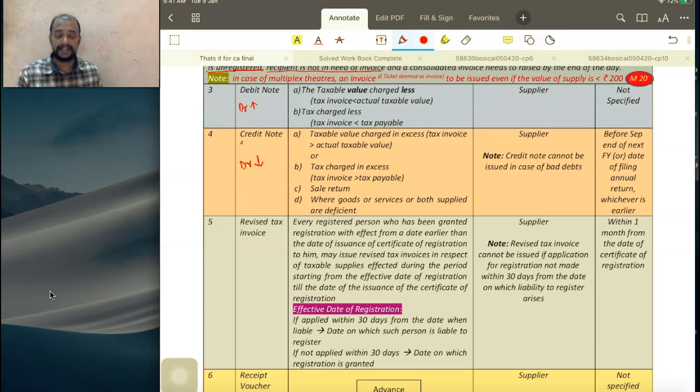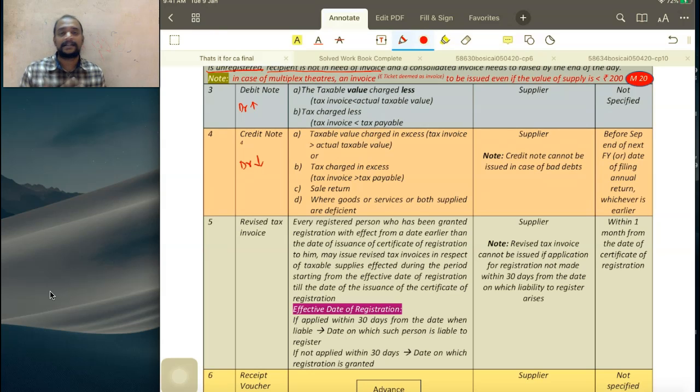And that's what is given here. The taxable value charged is less. What does it mean? You need to charge additional value, so give a debit note. Tax charged is less. Rather than collecting 12%, you collected 5%. So for collection of the additional tax, you give a debit note. Then next, credit note. Taxable value charged in excess. So I charged more. Now I need to reduce. So give a credit note. Tax charged in excess. I charged 12%, but the rate is only 5%. So I will give a credit note to reduce that.